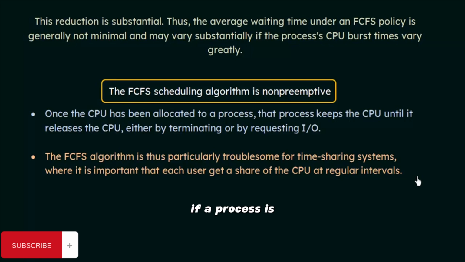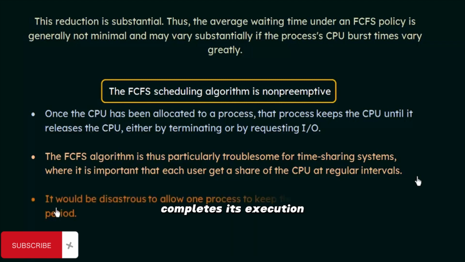So if a process is having a very big burst time, that means it needs a huge amount of time to complete its execution, what will happen? Until that process completes its execution, all the other processes in the queue will be waiting and starving for the CPU. They will not get it until that big process completes its execution. So it would be disastrous to allow one process to keep the CPU for an extended period.